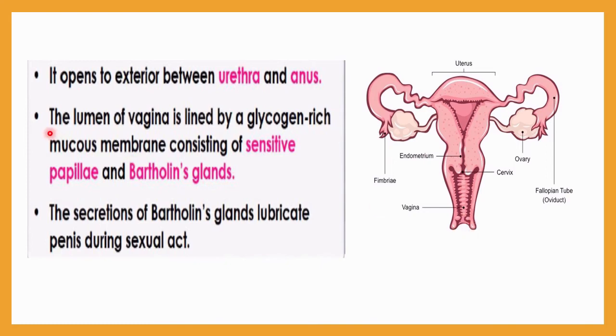The lumen of the vagina is lined by a glycogen-rich mucous membrane, and it consists of sensitive papillae and the Bartholin gland. This specific gland is present there, and it is called the Bartholin gland. Its secretion helps in the lubrication of the penis during sexual intercourse.